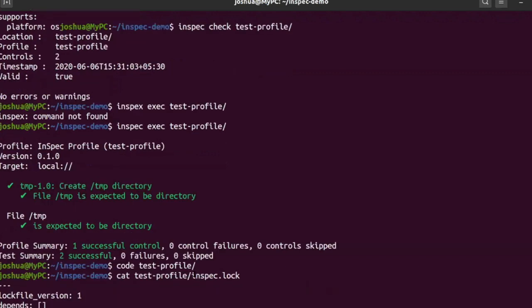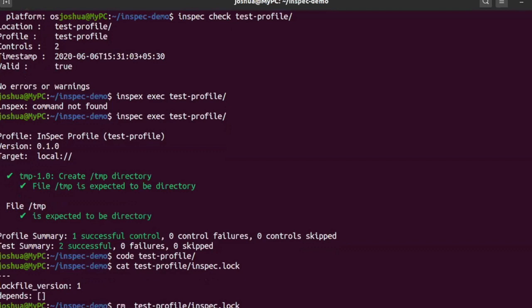Another thing that I want to show is the inspect lock. The .lock is the file that will be created every time we run the profile. You can see there was no dependency present there. If we simply run the profile, it doesn't run all the profiles that we have included. To avoid that, we are just removing the inspect lock folder. So how I run the profile is: inspect exec test profile.